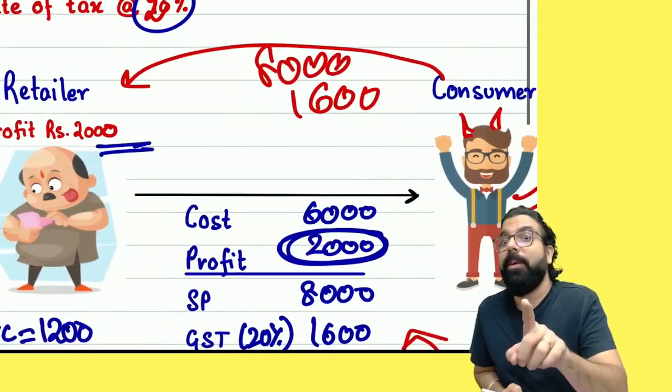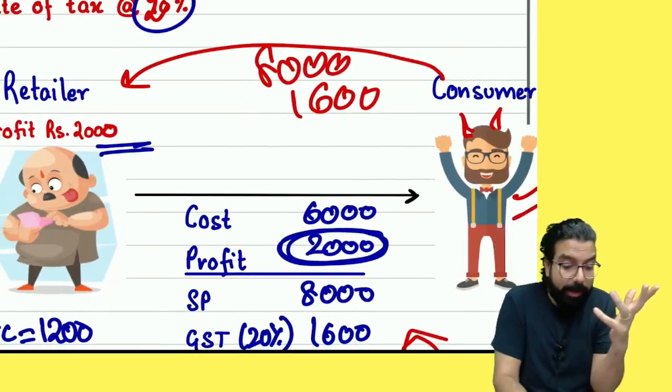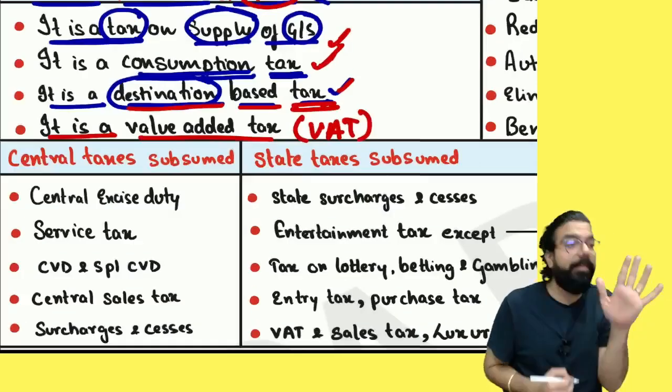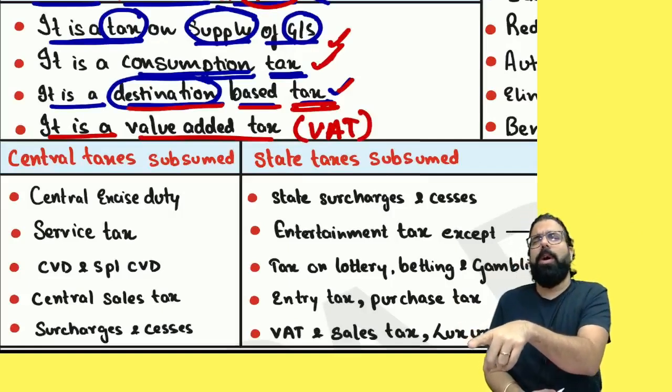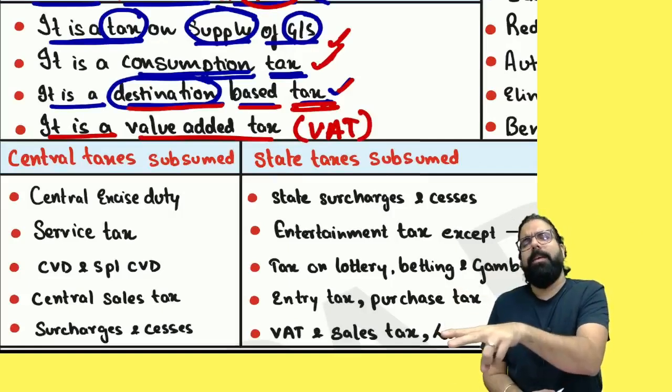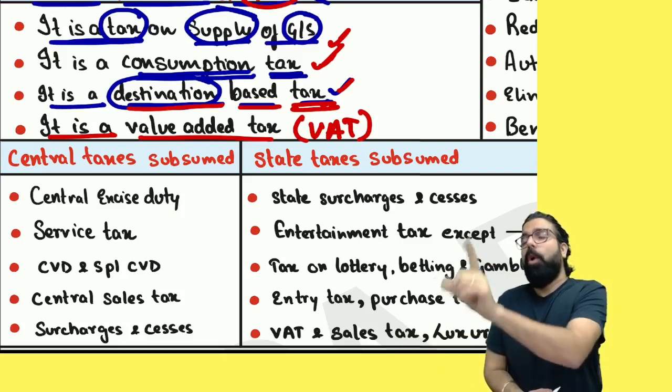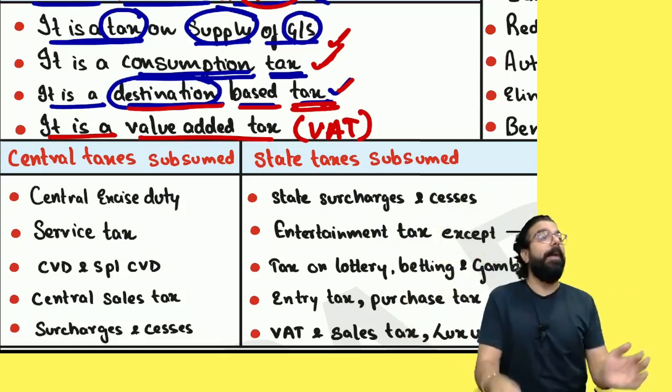The person who is consuming. That's why we call GST a consumption tax. Does wholesaler pay? Louder, everyone. Does retailer pay? No. Does manufacturer pay? No. Who pays? How is it paid? By consumer?